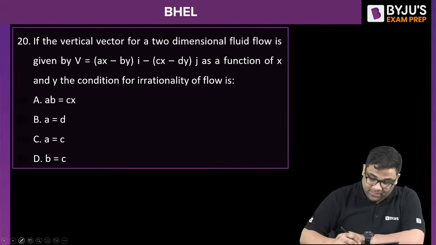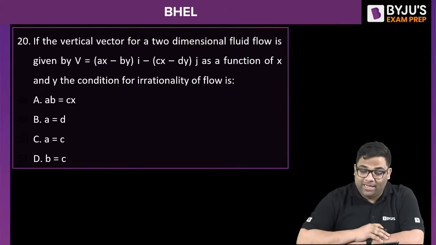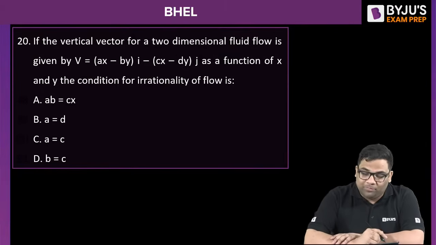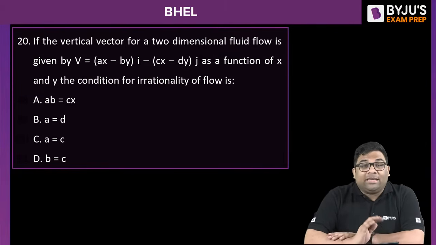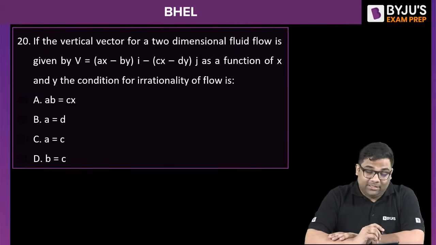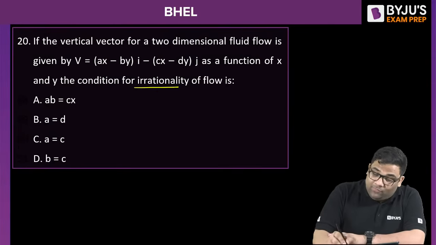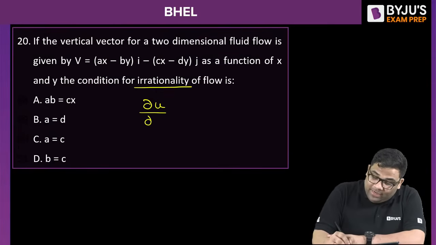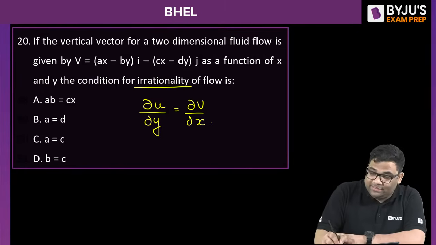Next question. Okay. So it is written that this is the V function, some fluid mechanics also. We have to find out the condition for irrotationality, right? For irrotational flow, we know that du by dy will be equal to dv by dx.